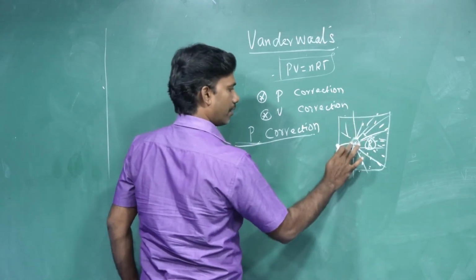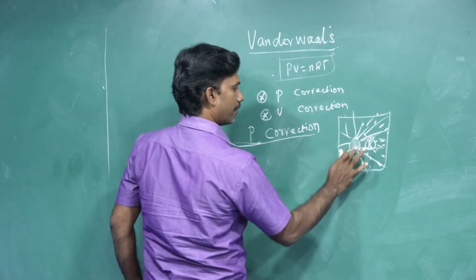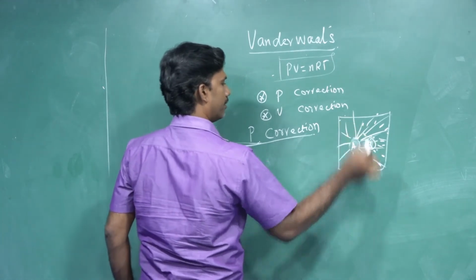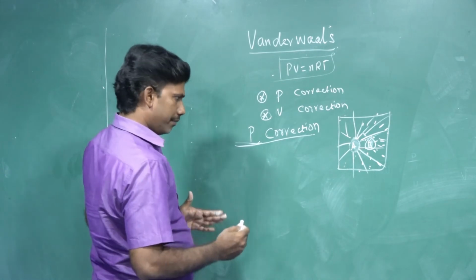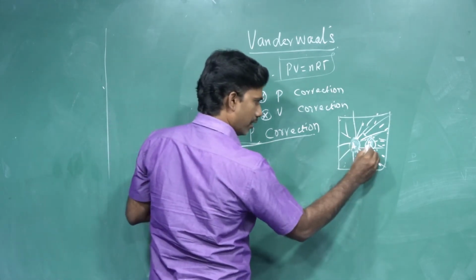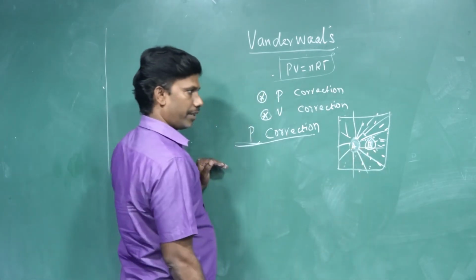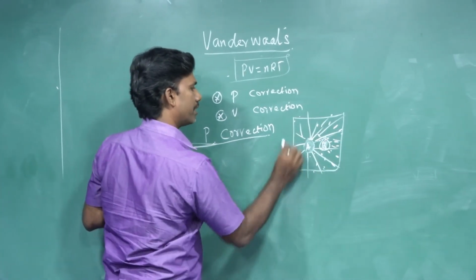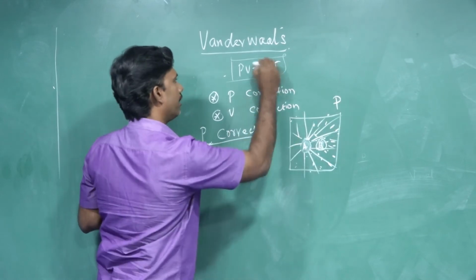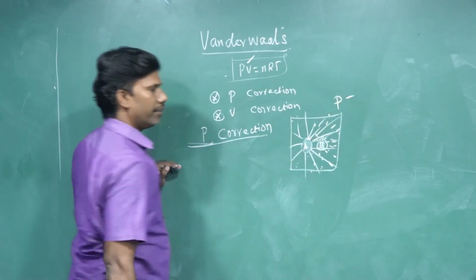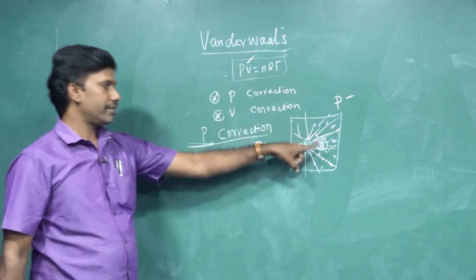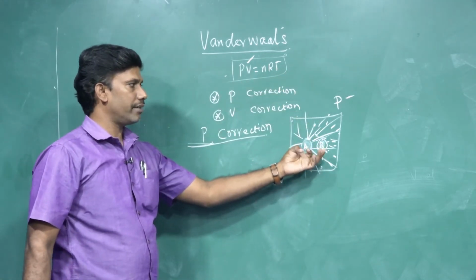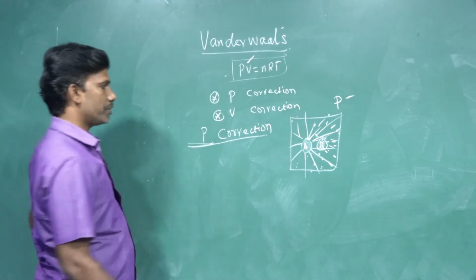During the bombardment, the force is disturbed. So the total force is disturbed. We are assuming the pressure of the container only. If you take the pressure like this, what happened to it? There is a decreased amount of pressure. Pressure is reduced. Why is pressure reduced?